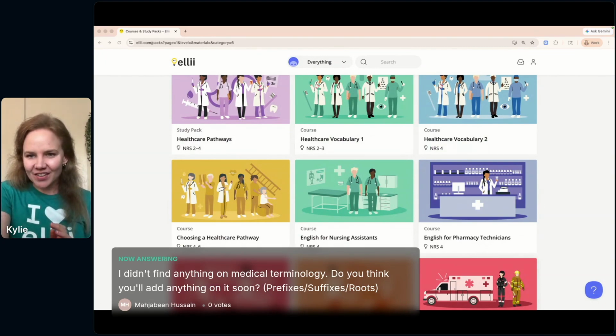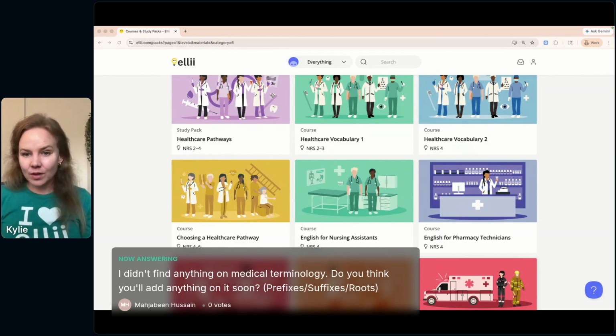Just taking a look if there's other questions here. Workplace materials are added. Awesome. Once students create an Ellii account, then they can receive the assigned lessons. What is the process for students setting up an account? Is there a video describing this process?